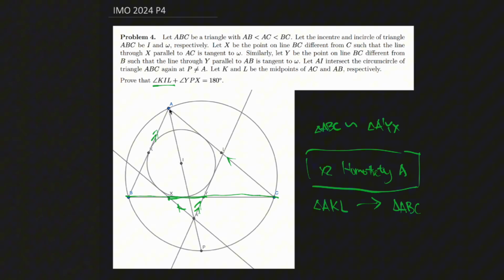Well, we know that AI is the angle bisector of angle BAC, and we also know that A prime I is the angle bisector of angle YA prime X, because this circle is actually just the incenter of the triangle A prime YX.